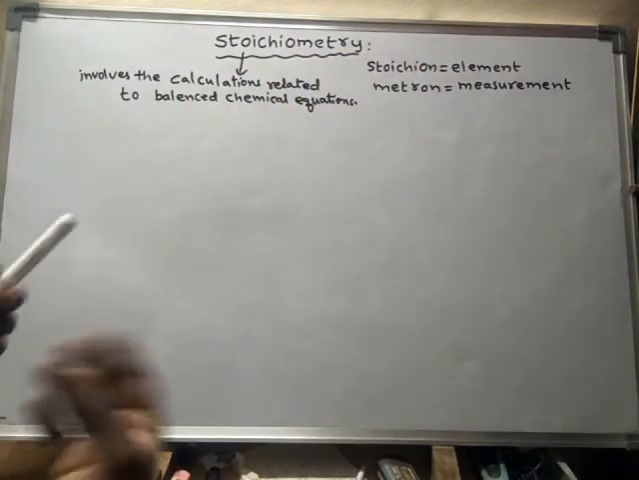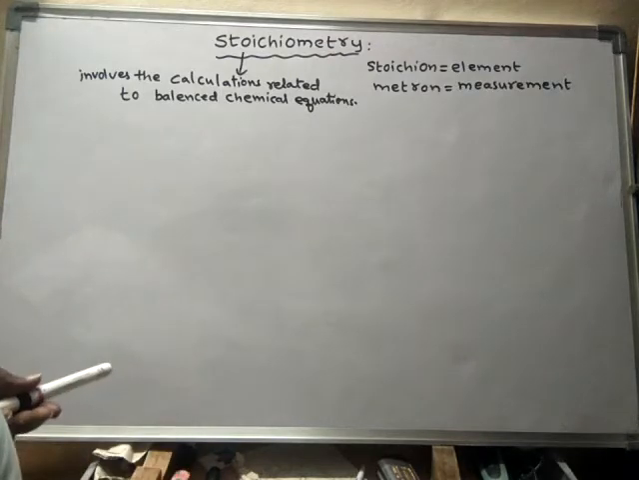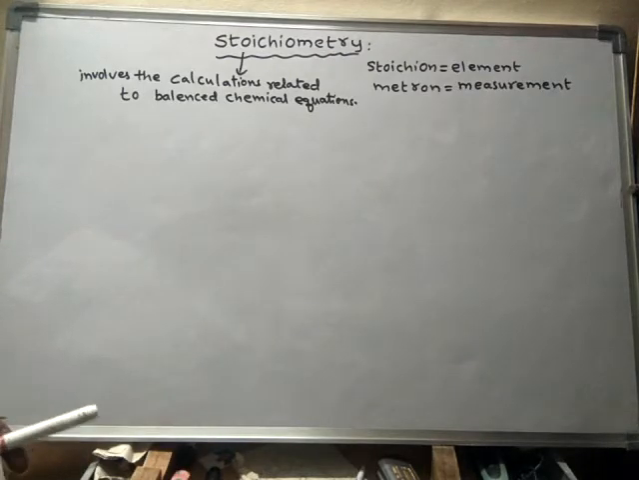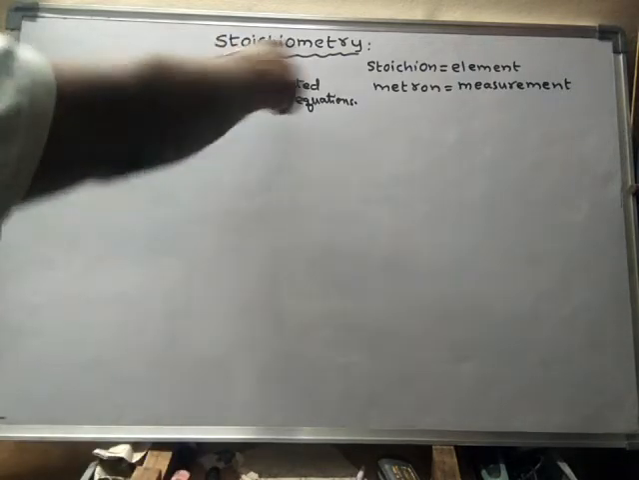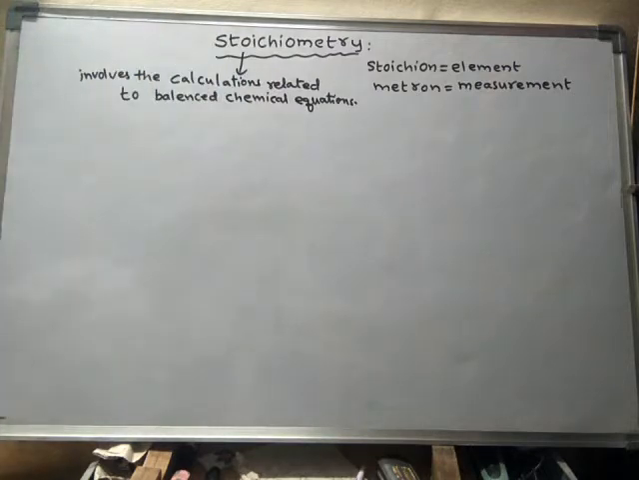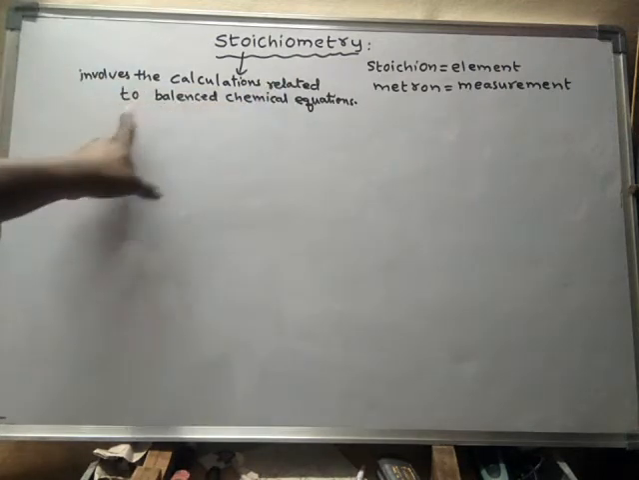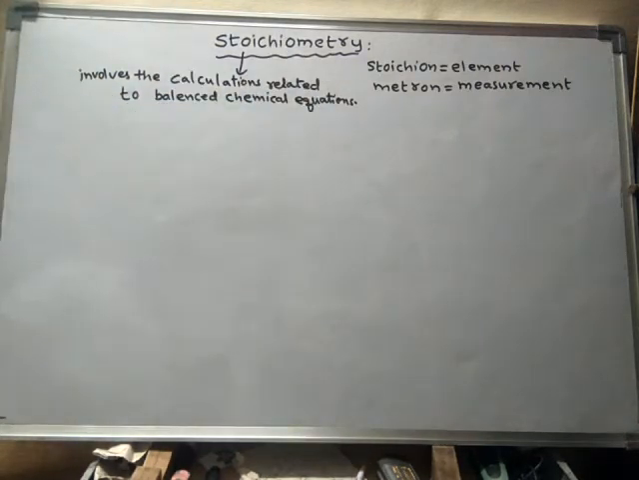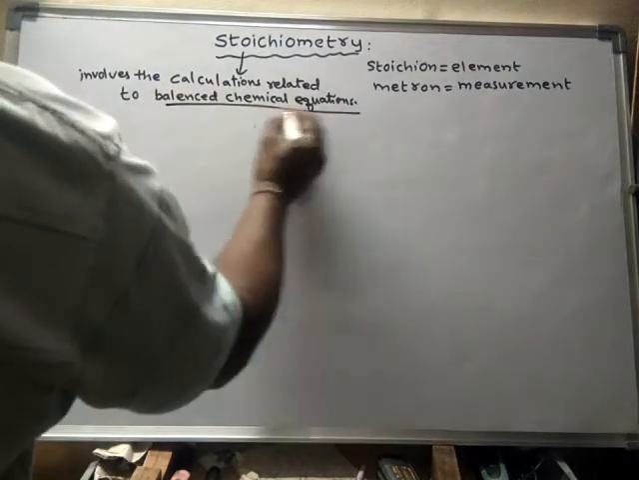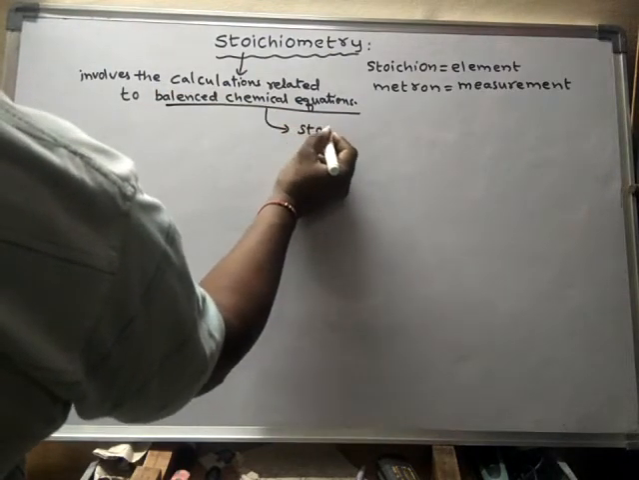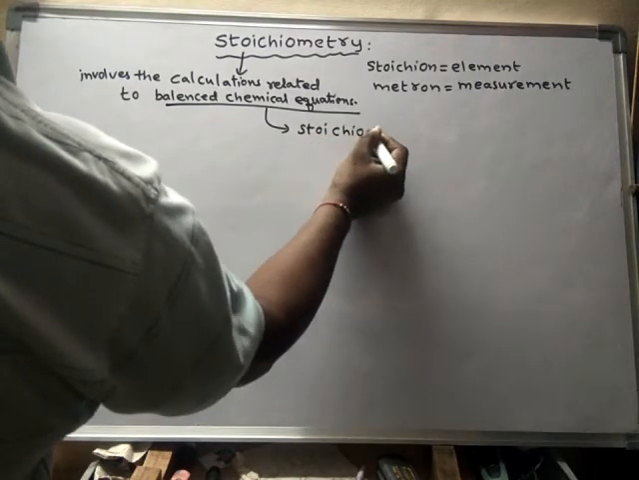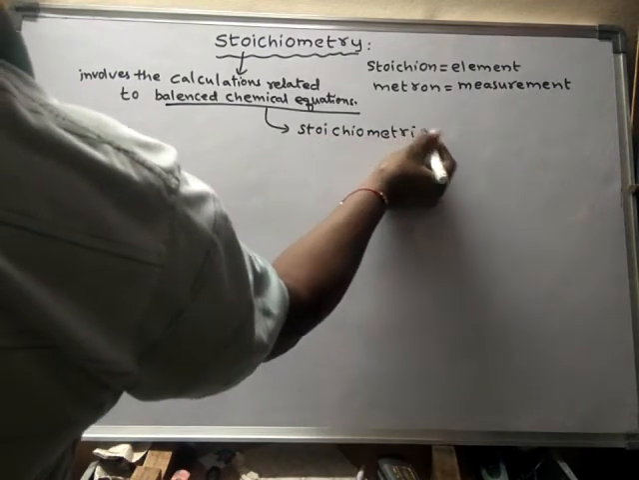Measurement may be either a number, or mass, or percentage composition, or anything. So whichever measurement is related to an element is said to be stoichiometry. Generally, stoichiometry involves calculations related to a balanced chemical equation. A balanced chemical equation is called a stoichiometric equation.